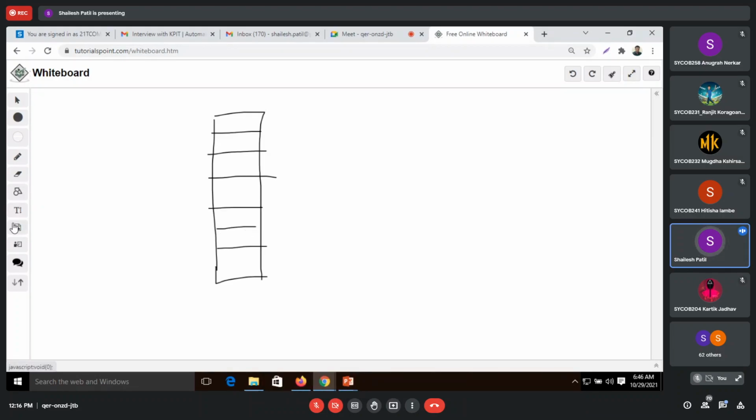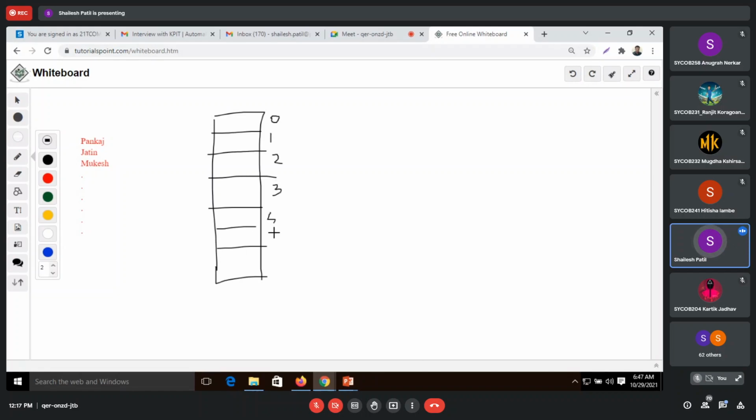Can anybody tell me which methodology we can use to store the names here? Suppose we have names like Pankaj, Jatin, and so on. Can you tell me how we can place them at the appropriate location in the hash table? The same terminology applies: this will be the 0th location, then first, second, third, and so on.